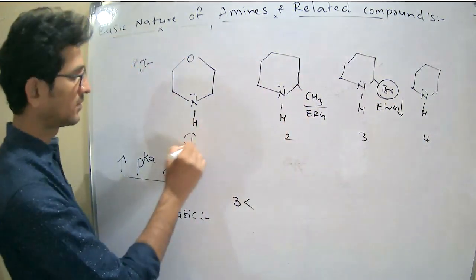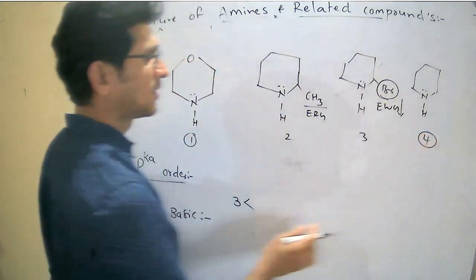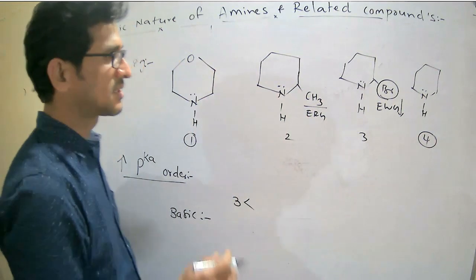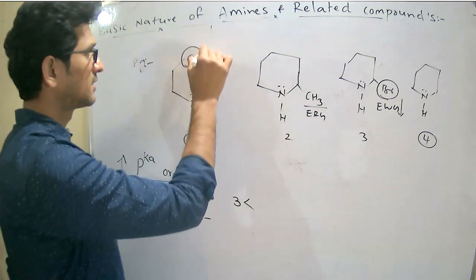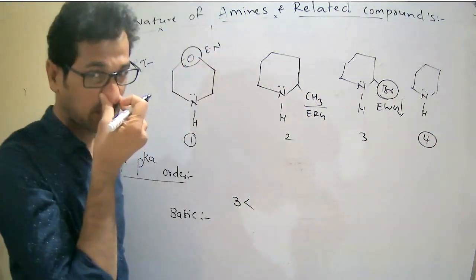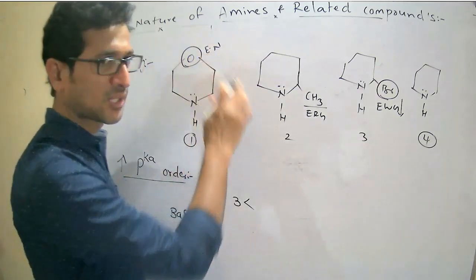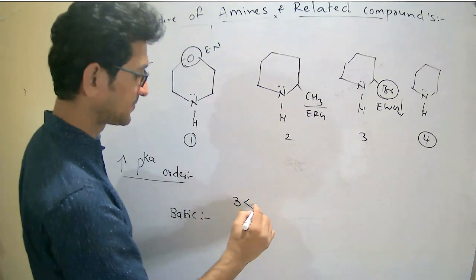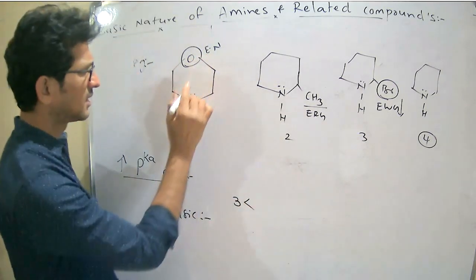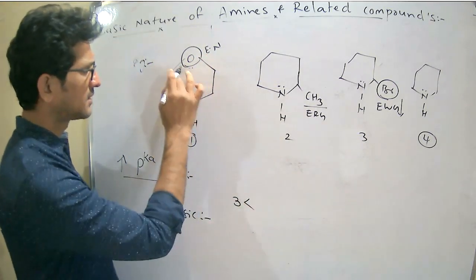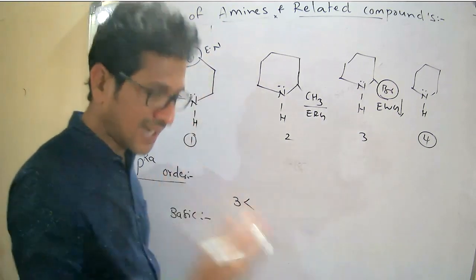Now the competition between the first and 4. While you are observing the structures of first and 4, there is an oxygen which is more electronegative in nature. Once it is an electronegative group, it decreases the basicity, because here a lone pair is there and there may be a chance of attracting electrons.